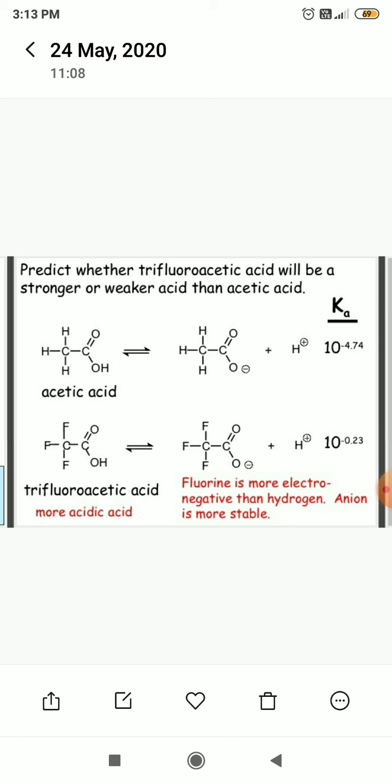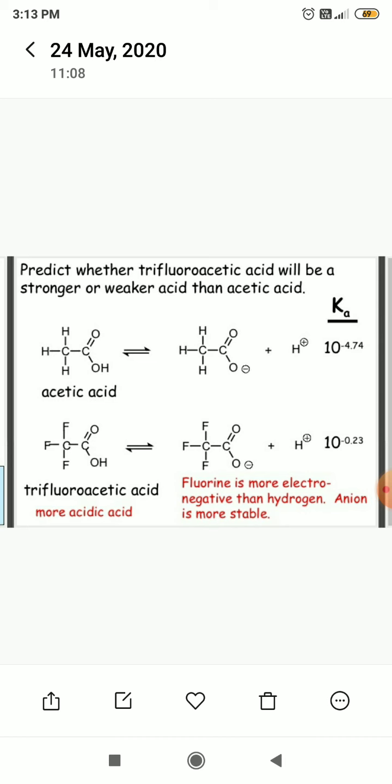Then another example: predict whether trifluoroacetic acid will be a stronger or weaker acid than acetic acid. After dissociation of acetic acid, we get the formation of acetate ion plus H plus. The pKa value of acetic acid is 10 raised to minus 4.74.